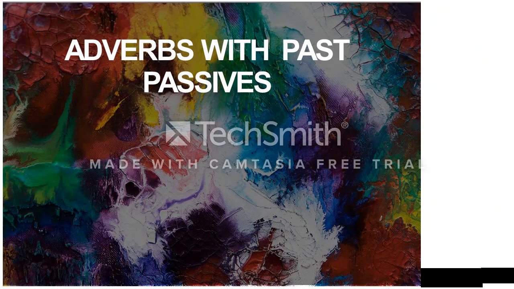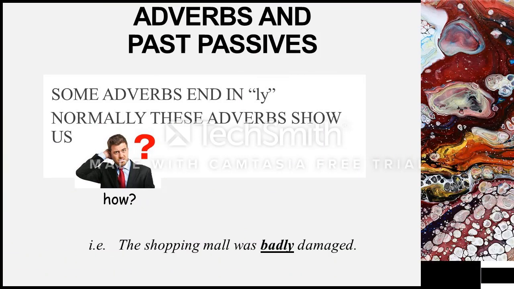So first of all, the adverbs end in ly. We have other types of adverbs that refer to time, place, but in this case, we're going to use the ones that end in ly. Normally, these adverbs show us how something has been done. For example, the shopping mall was badly damaged. So here you could see I'm still talking about the shopping mall, and it was badly damaged.